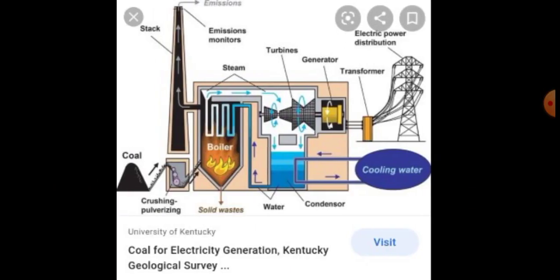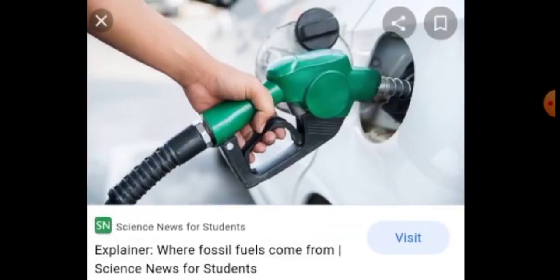Then the next one is coal. We use this coal for producing electricity and some other things. Then we learned about fossil fuel. Fossil fuel is also used for making some of the vehicles, parts of the vehicles.